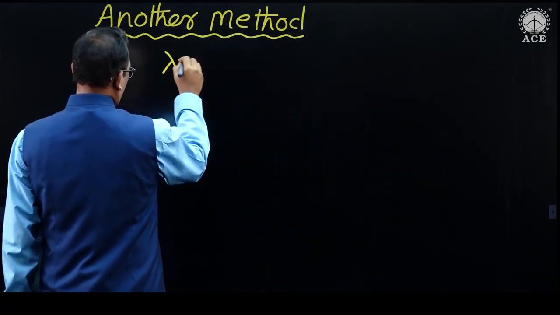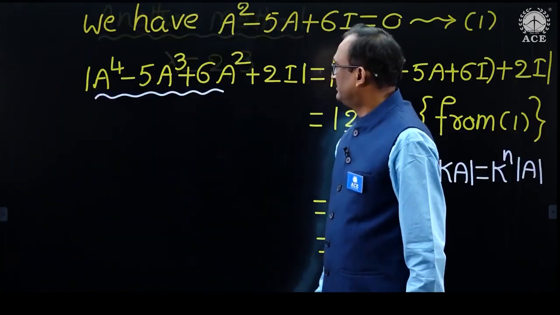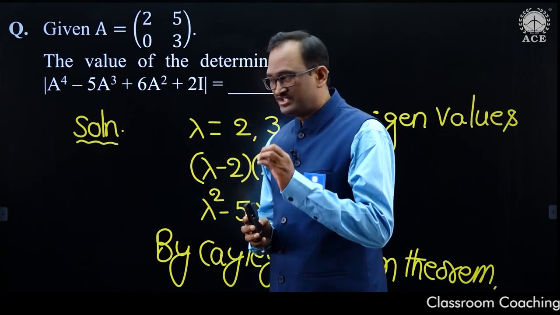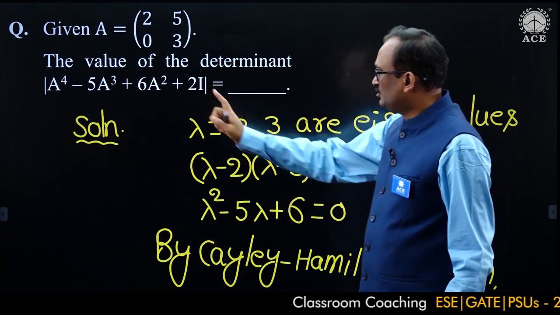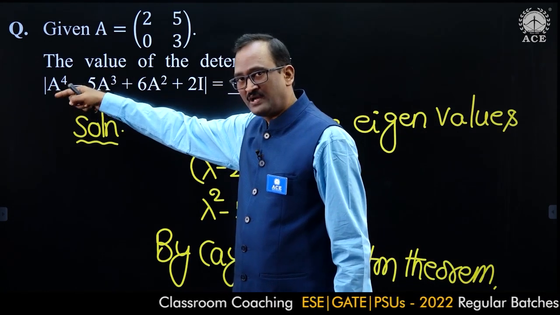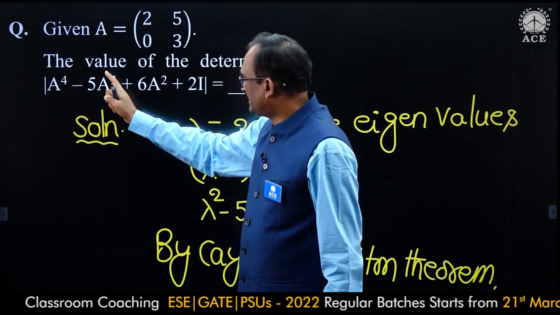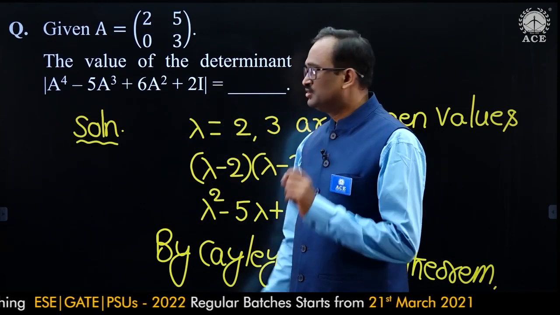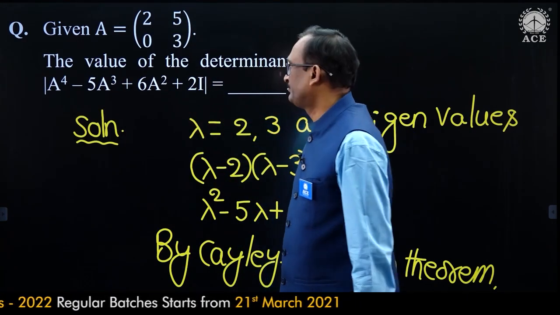I mean lambda values are 2, 3. Moreover, if lambda is an eigenvalue of matrix A, then lambda square is an eigenvalue of matrix A square, lambda cube is an eigenvalue of matrix A cube, lambda power 4 is an eigenvalue of matrix A power 4. So ultimately, lambda power 4 minus 5 lambda cube plus 6 lambda square plus 2 is an eigenvalue of A power 4 minus 5A cube plus 6A square plus 2I.